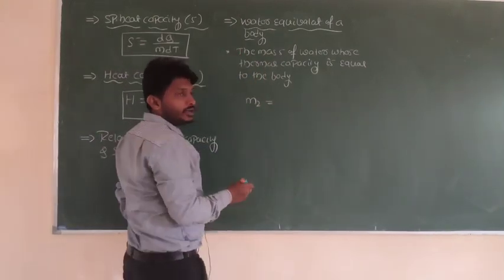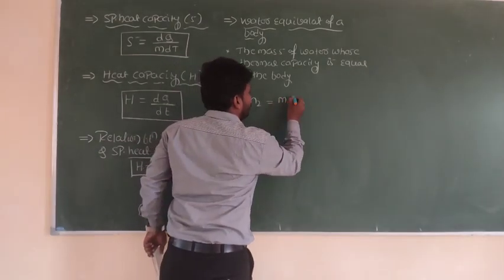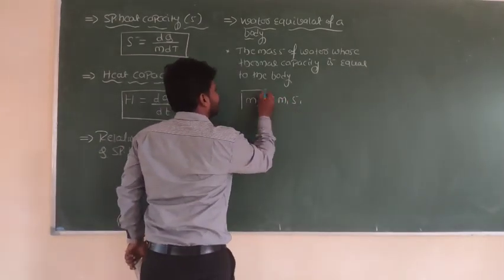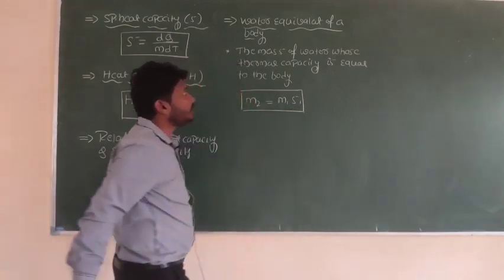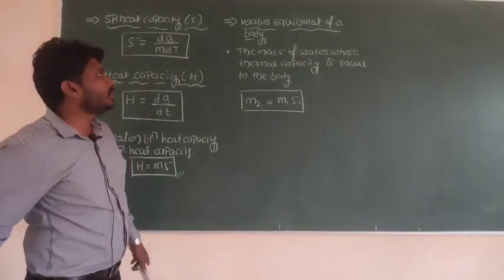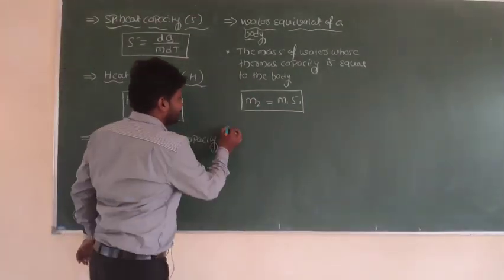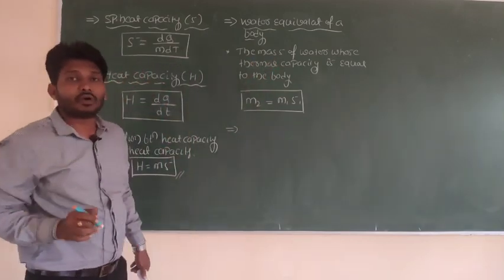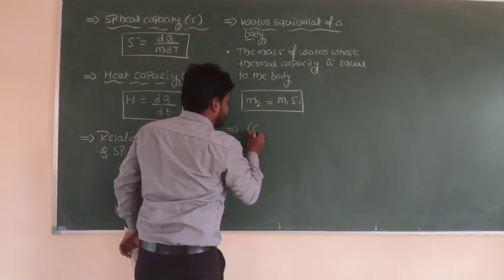That mass of water is equal to the mass of the body times its specific heat capacity. This is about the water equivalent of a body. I hope it clears. Next we can move to the calorimeter concept.